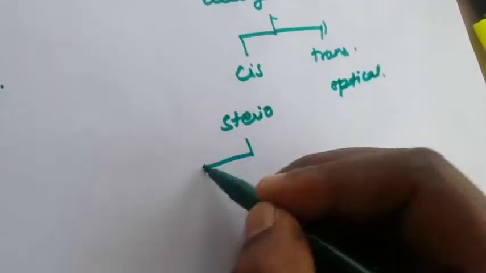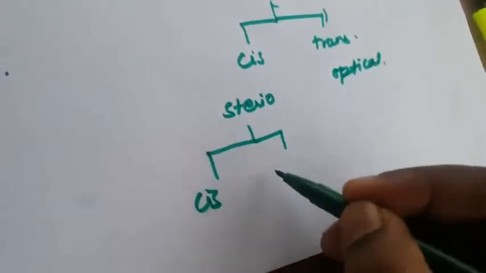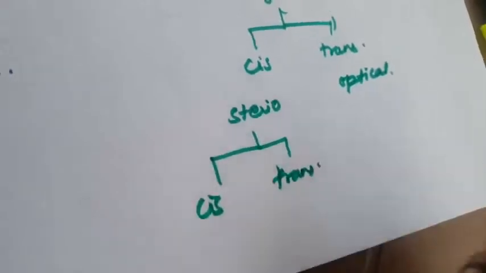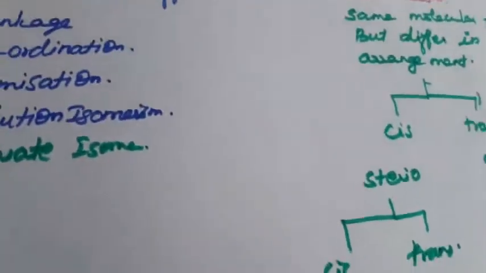So these are what we are going to learn in this chapter, that is isomerism.